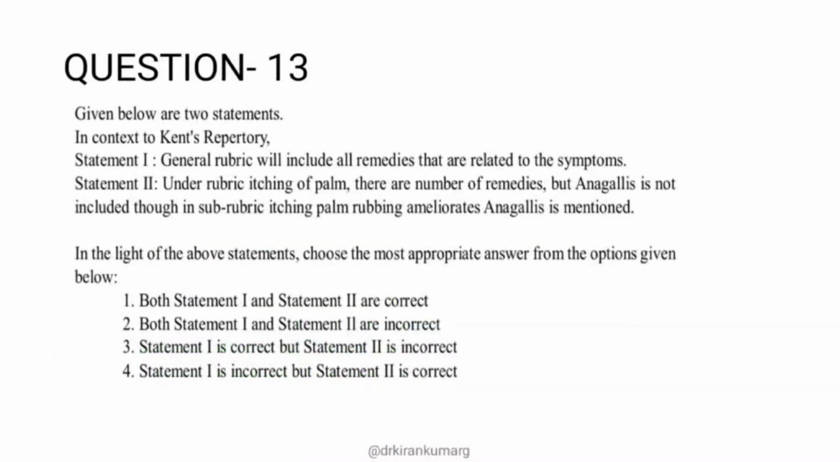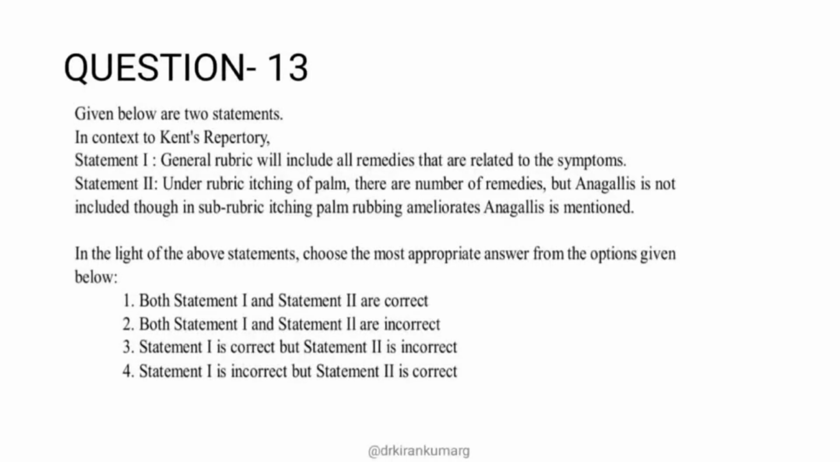Moving on to the next question, question number 13. This is a statement based question, and these questions should be attempted very carefully because there are 2 statements. If you have confusion in one, or if you don't know both statements, better to quit these questions, because the probability of getting the answer correct is very low if you don't know the entire concept.